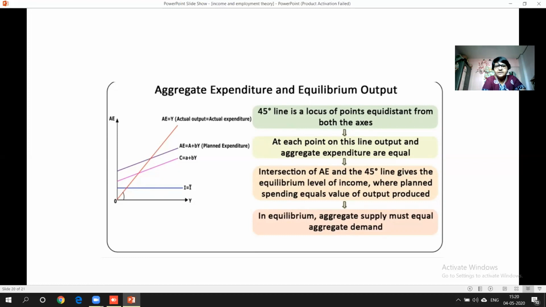You can see in the last slide what is written. In equilibrium, aggregate supply must equal aggregate demand. That's what we have seen. It is equal to the value of output, right, students?